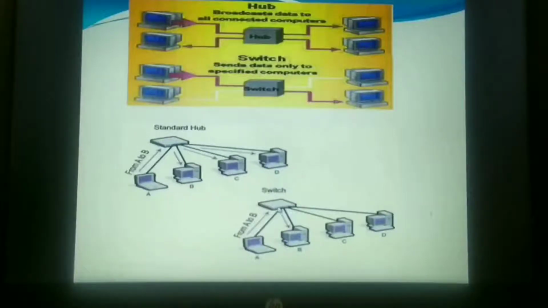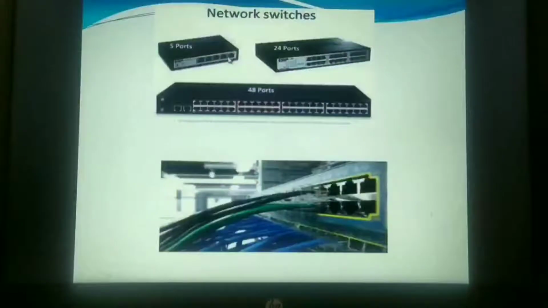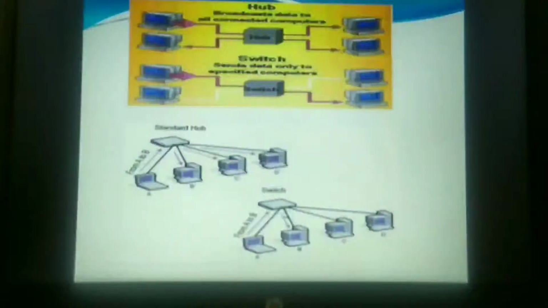Now these are 4, which means this switch has 4 ports. What are ports? These are the ports, nothing but the ports. Like this, there are 4 ports on the switch. When a packet is sent to the switch, it will determine the destination IP address and decide where the destination is connected. It is connected on the second port, and hence the data has been forwarded to the second port.